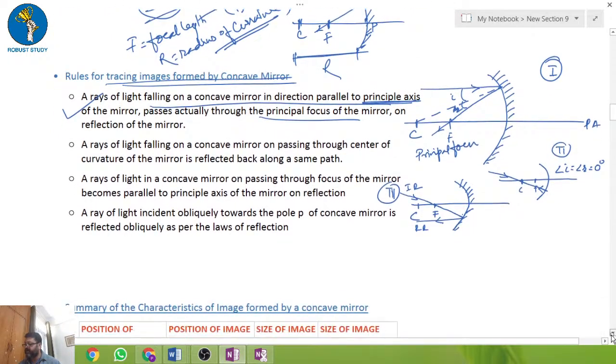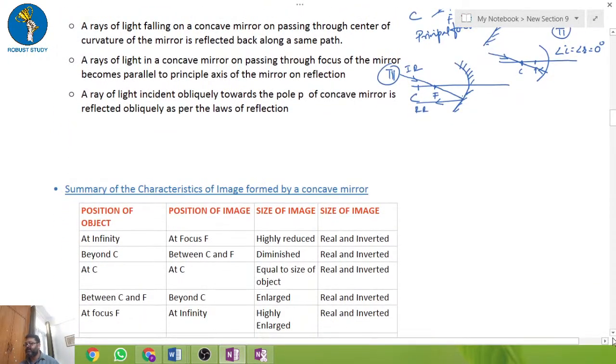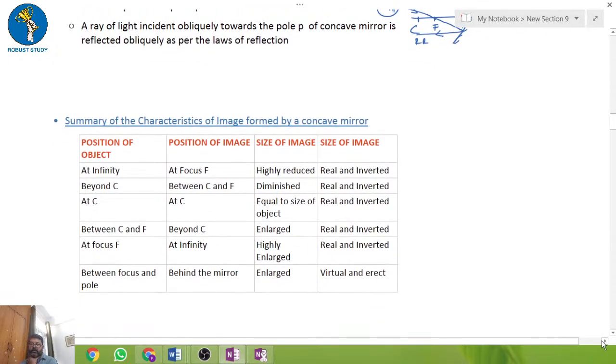Now the next important point is the summary. We will discuss it one by one. What are the characteristics of the image formed by the concave mirror? If the position of the object is at infinity, you have to remember this concept by heart: the position of the image will be at the focus, and it will be highly reduced.